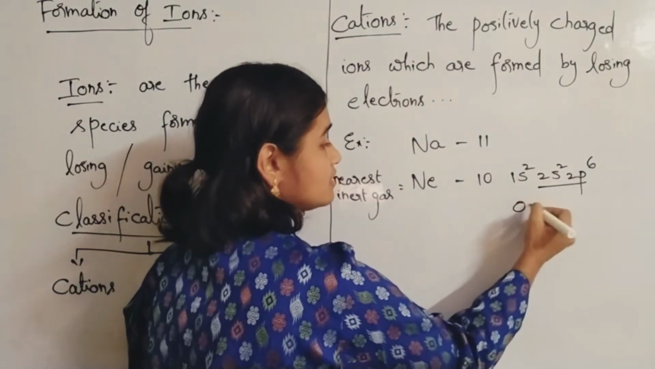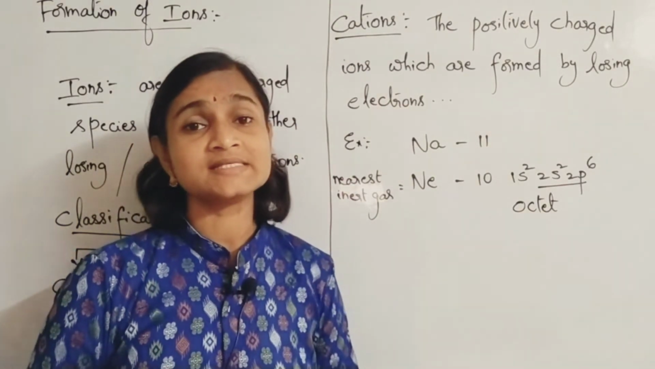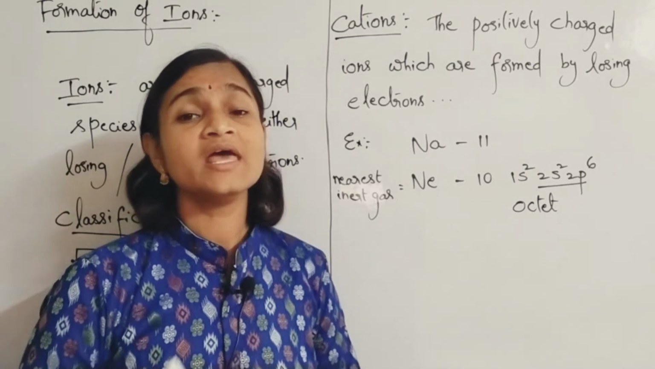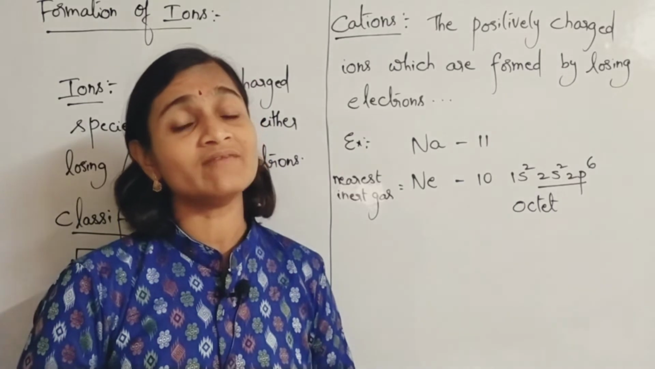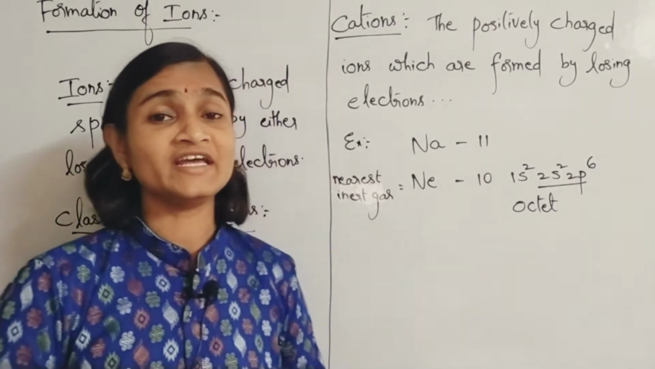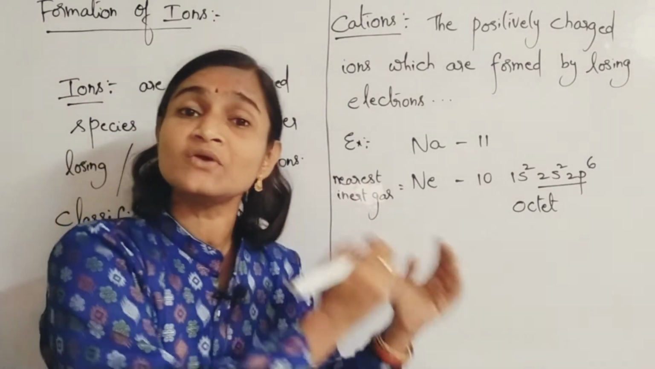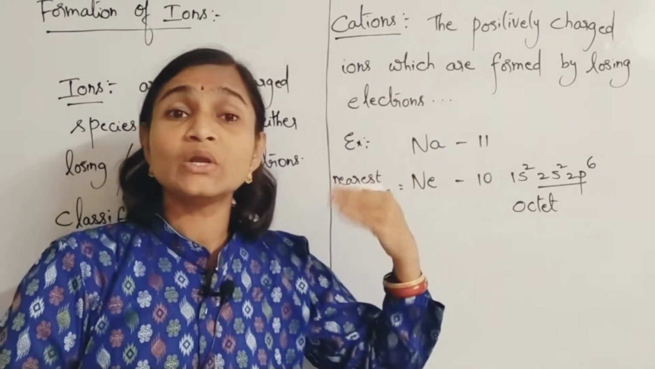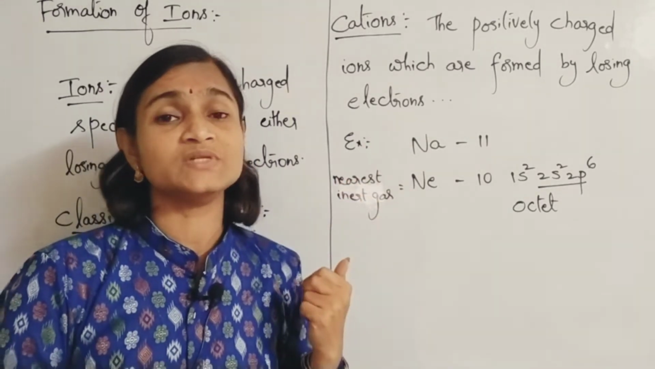Octet configuration. Except helium, the remaining inert gases all have octet configuration, and that octet configuration gives stability to those elements. That's why inert gases have the highest stability. So in order to acquire stability as that of inert gases, the remaining elements will try to either lose electrons or gain electrons, or sometimes even share electrons with each other.